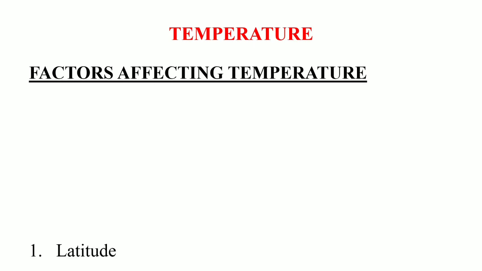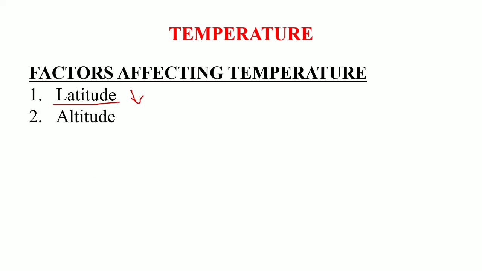Okay, so under solar radiation, we have completed light. Now let's talk about temperature. Temperature is the measure of hotness and coldness. There are various factors which influence the temperature. First of all, we have latitude. Latitude, as I already told you, is the distance from the equator towards the north and the south pole. Okay, so as the latitude increases, the temperature decreases.